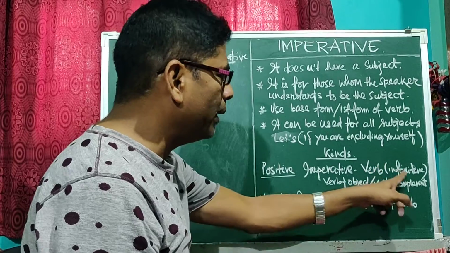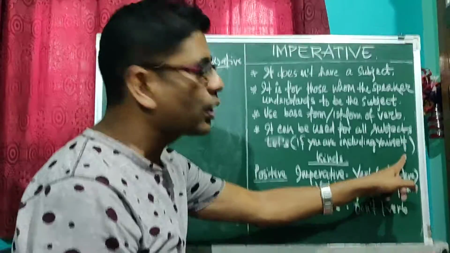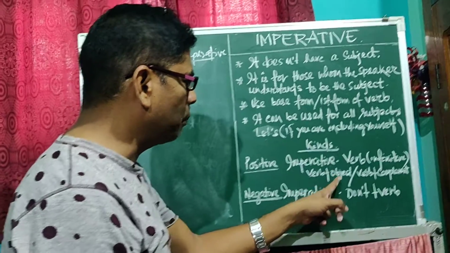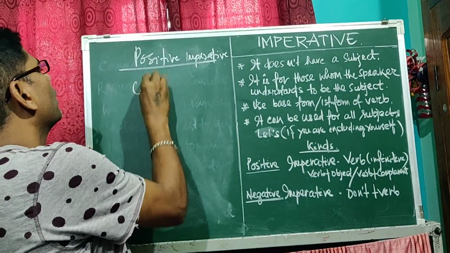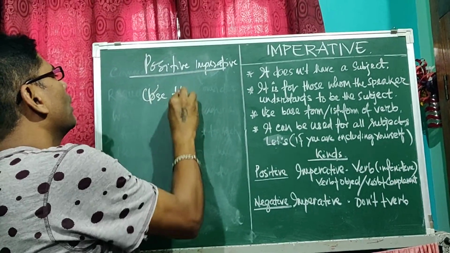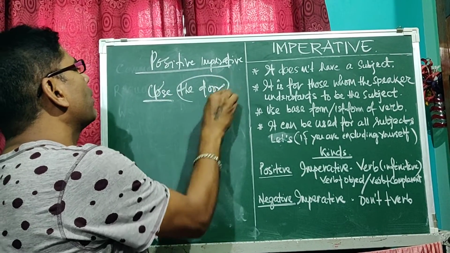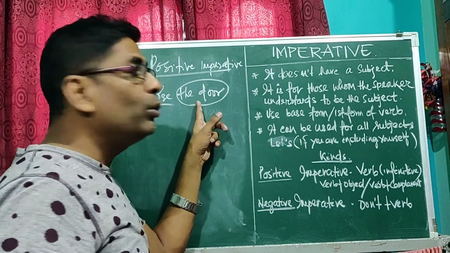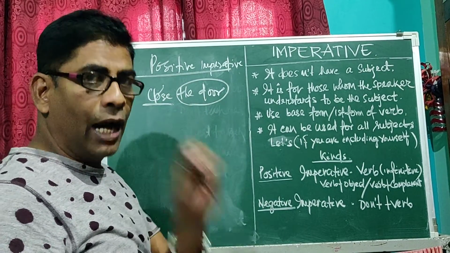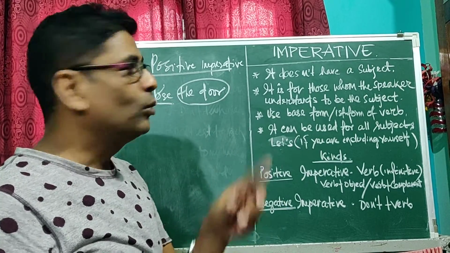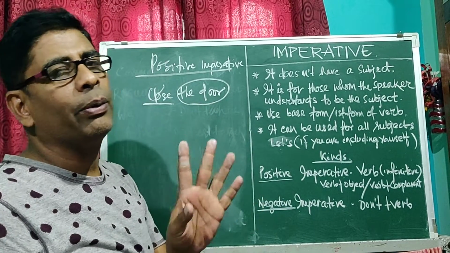The verb infinitive can be both transitive and intransitive. Close the door. This is the verb and this is our object. How do you know this is an object? When you ask the verb with the words what and whom, if there is an answer, it will be your object.